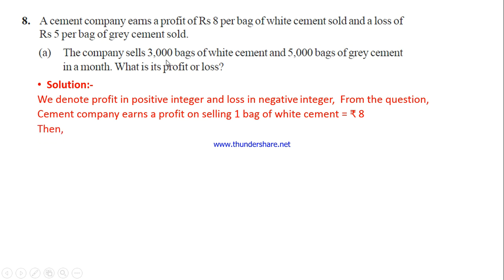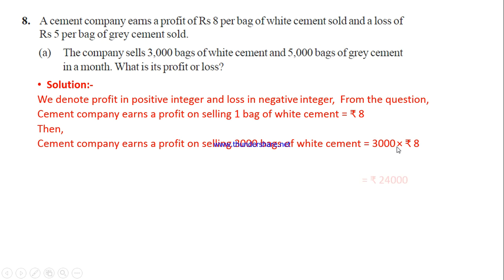Then how many white cement bags are they selling, children? 3000. If they sell 3000, what do we do? We multiply. So 3000 multiplied by rupees 8, they are earning rupees 24,000 profit.